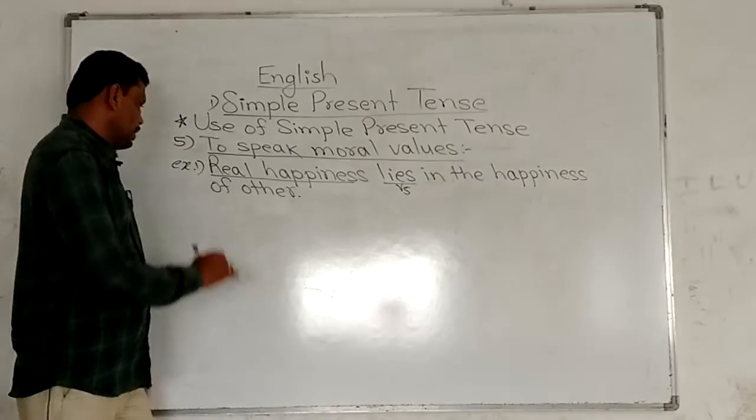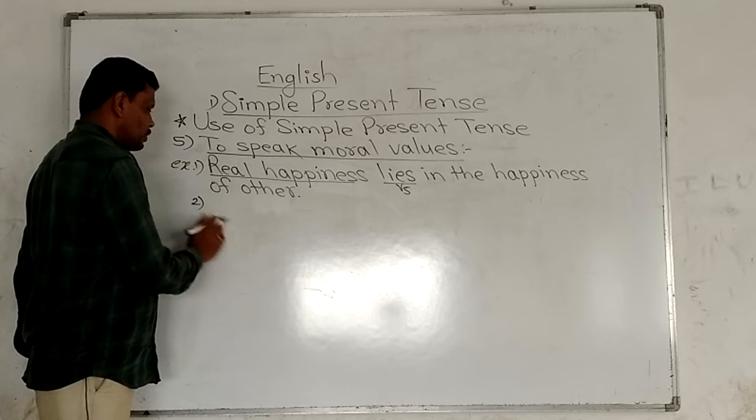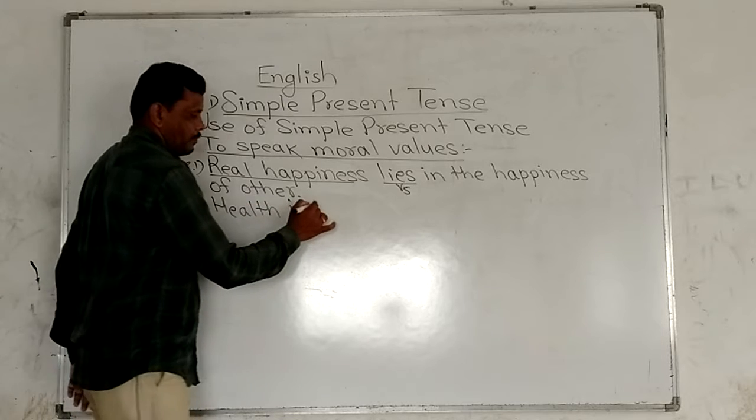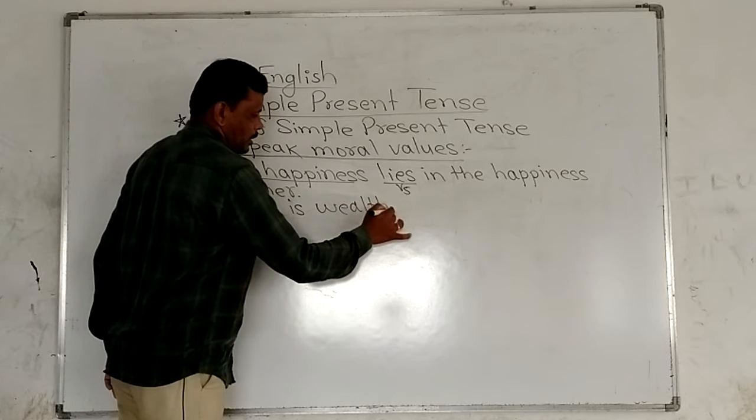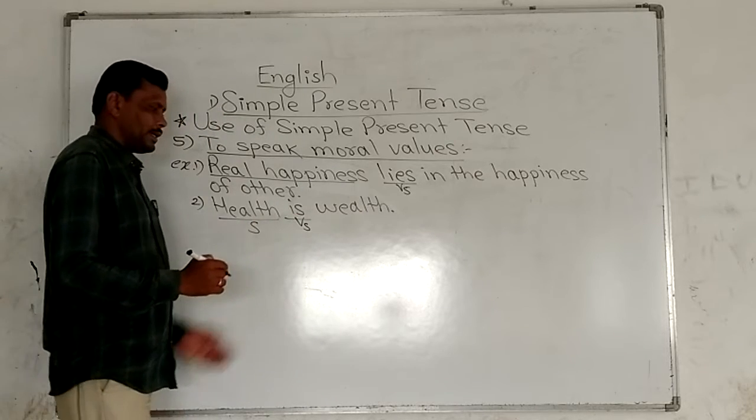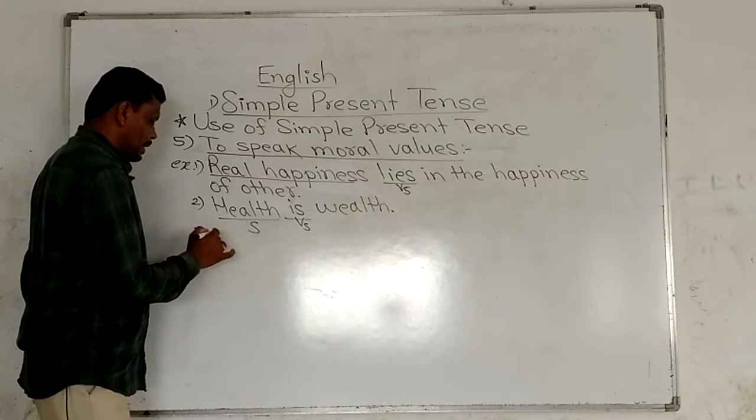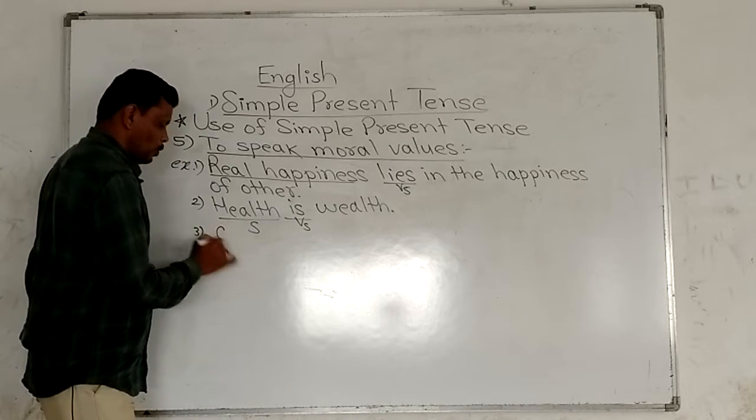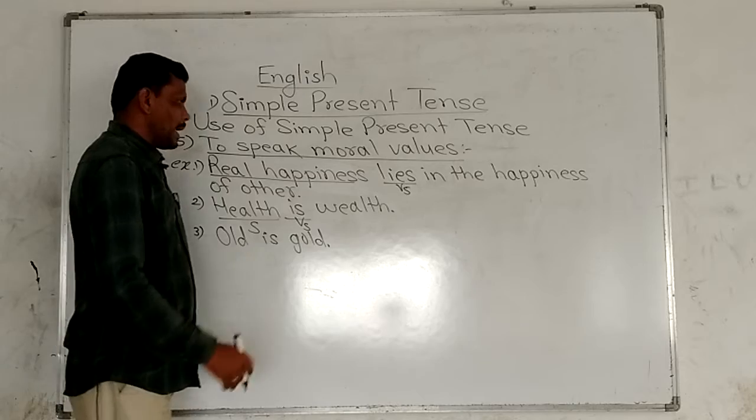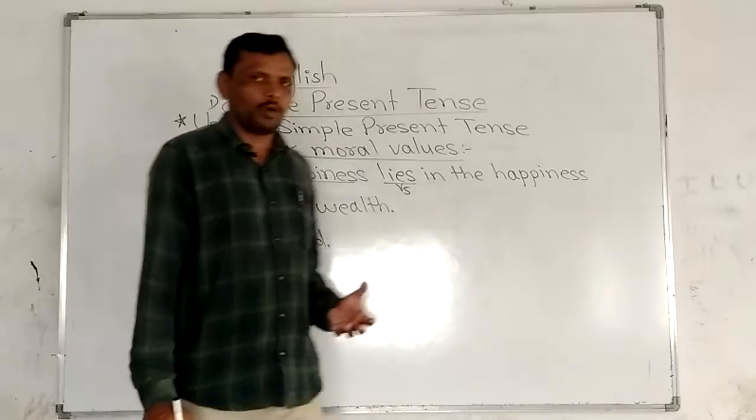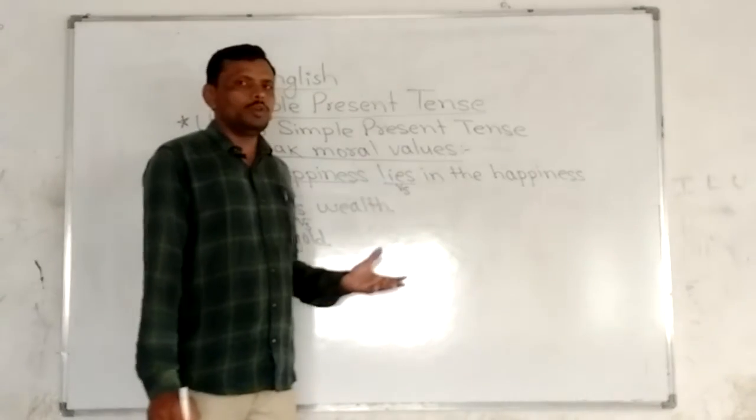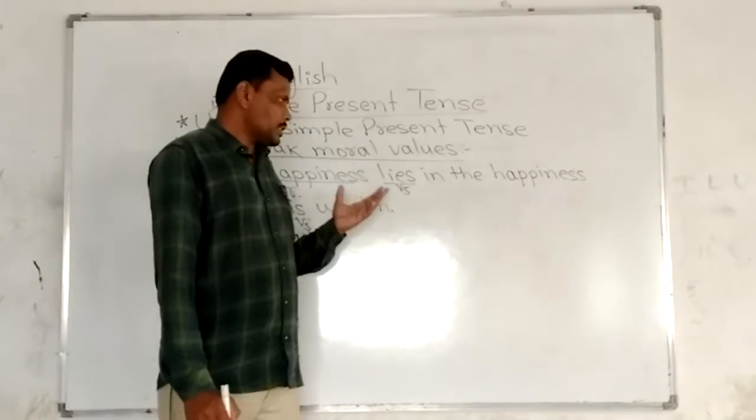simple present tense. Next, number two, health is wealth. Here health is subject and is is the s form. It is simple present tense. Then another simple example, old is gold, etc. Okay, these types of moral values are spoken in simple present tense. We have to use simple present tense to show the moral values, correct?